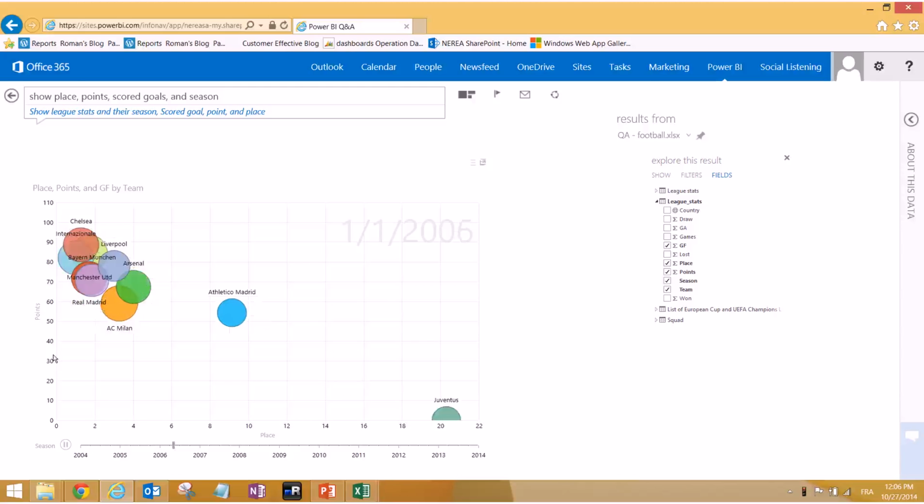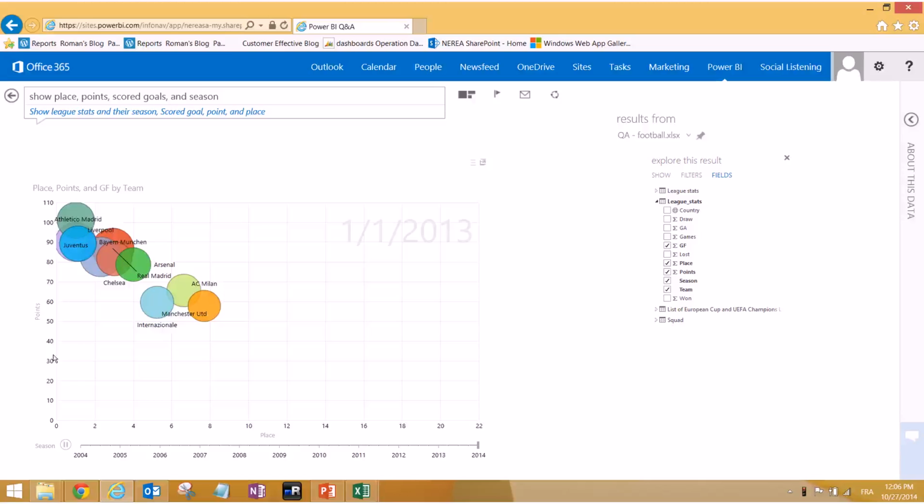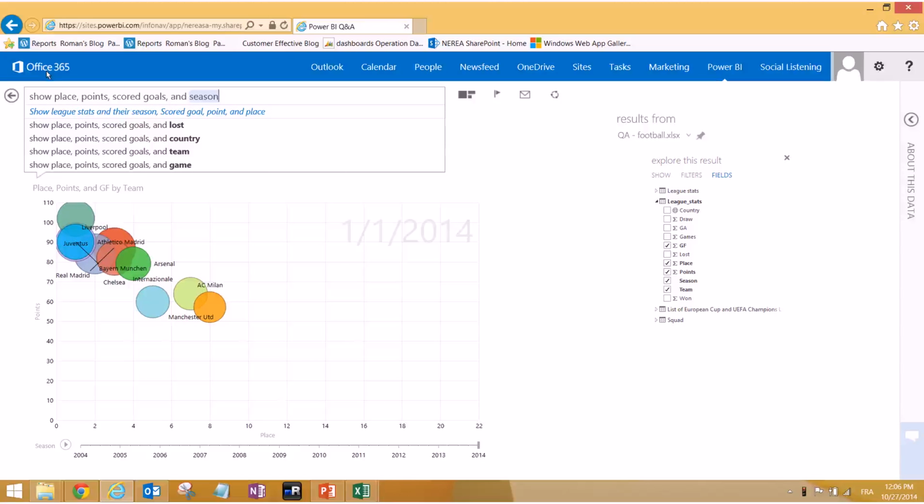And we can hit apply, and it's the same thing happening. So it's exactly what we made in Excel, but this was made just by typing the question. Basically, as soon as it detects that I have a lot of fields to show, it basically says this guy doesn't want a pie chart, doesn't want a column chart. It's basically a scatter chart.